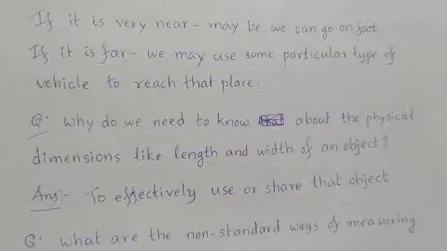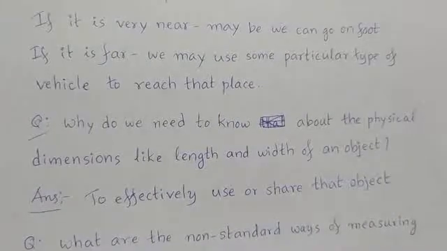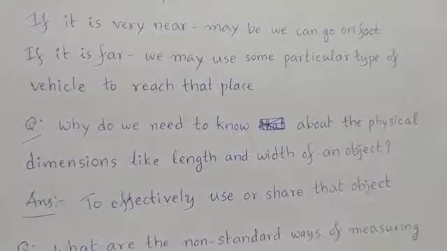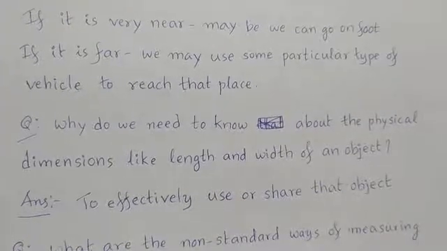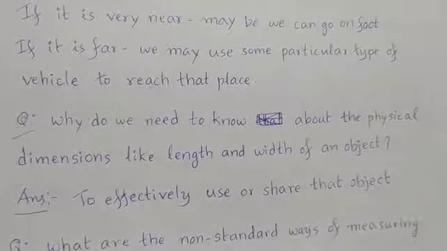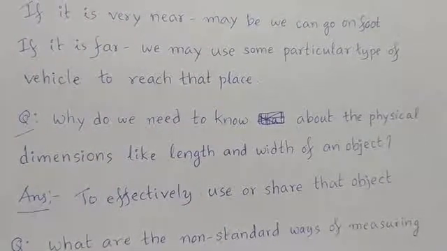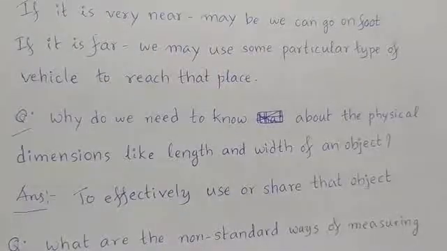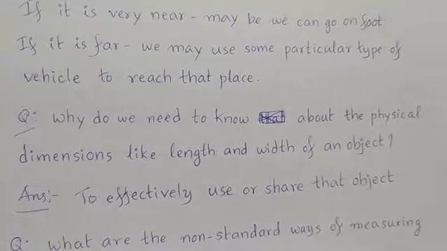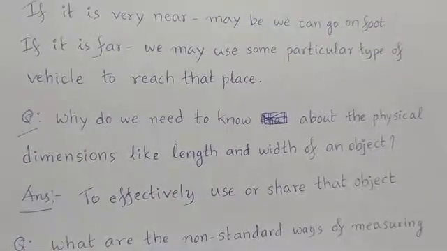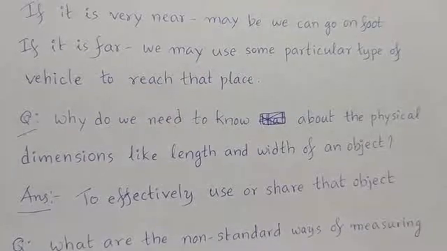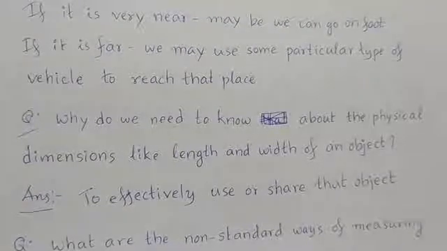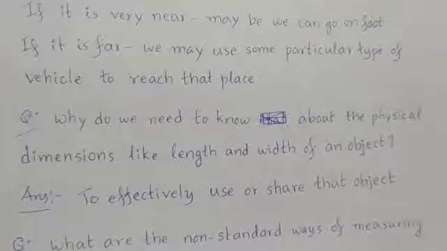If it is near, very near, maybe we can go on foot. If it is far, we may use some particular type of vehicle to reach that place based on the distance. Why do we need to know about the physical dimensions like length and width of an object? If we don't know the physical dimensions like length, width or height of an object, we may not come to an idea how effectively we can use that particular subject or object.